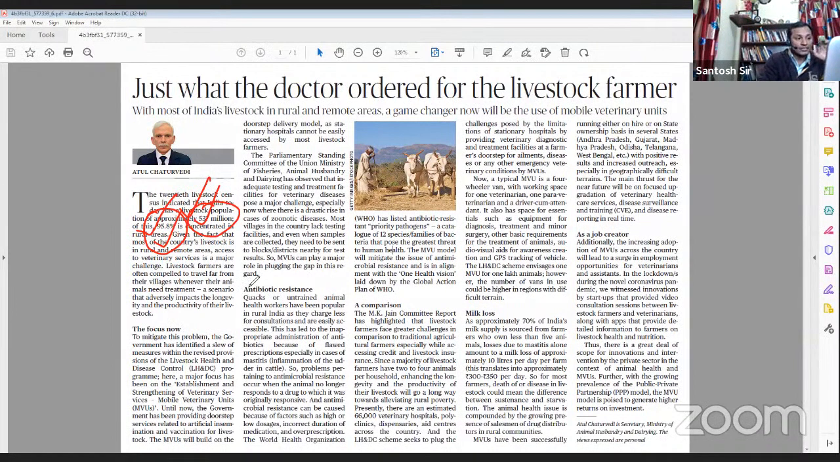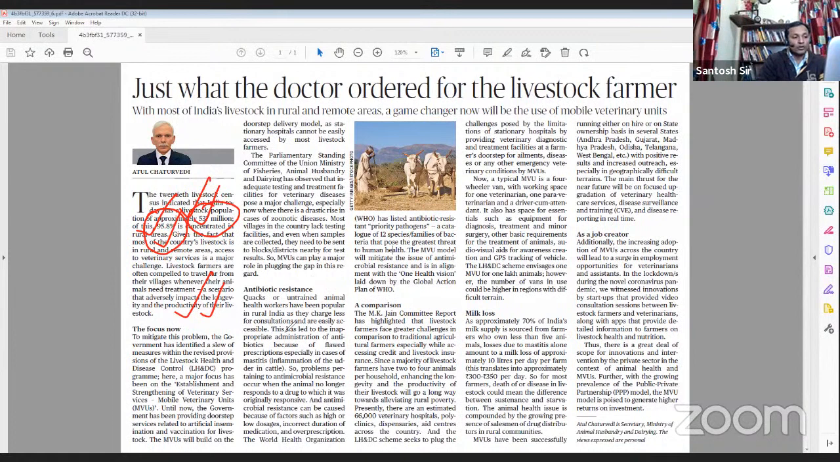It says that the livestock sector in India has a problem of productivity. Indian livestock productivity is very low compared to the world average. So it's another challenge, another interesting fact we have got from this.